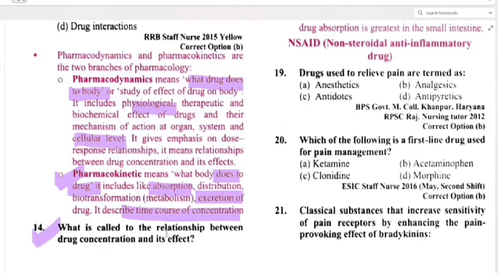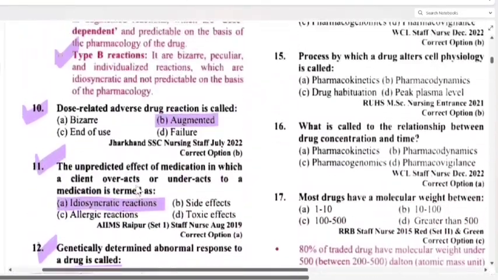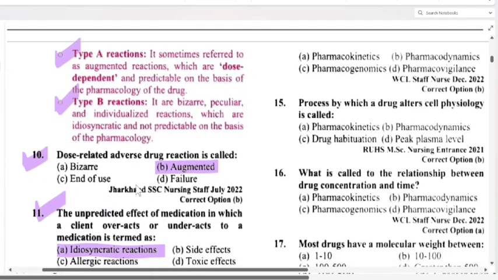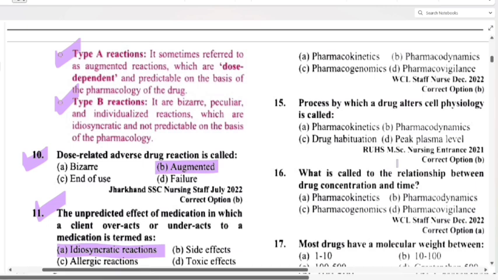Now, what is called the relationship between drug concentration and its effects? The options are pharmacokinetics, pharmacodynamics, pharmacogenomics and pharmacovigilance. That is pharmacodynamics, as it depends on concentration.